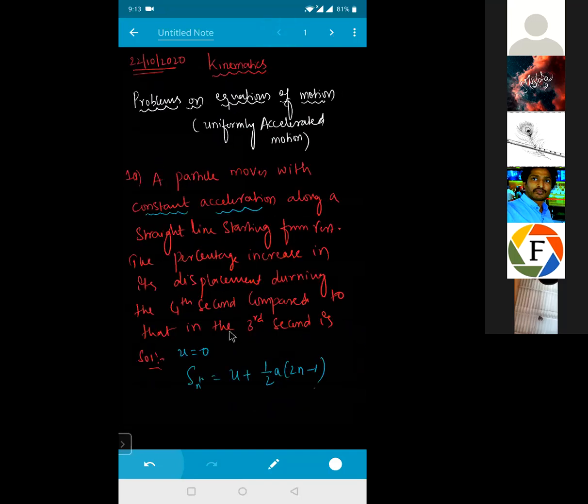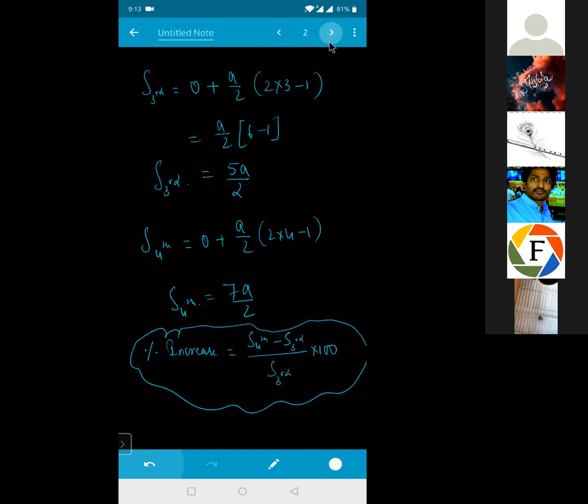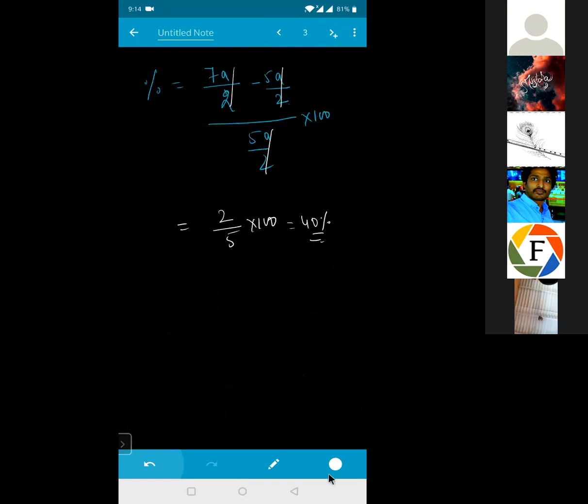The question you see, I first calculate, I am using the Snth formula right now. Snth is equals to u plus of your half of your a by 2 into 2n minus of 1. So we are talking about the displacement in the third second and displacement in the fourth second. Initial velocity is 0. Then I'm using the percentage formula and simplify it out. Clear for everyone? Next question देखो बेटा.